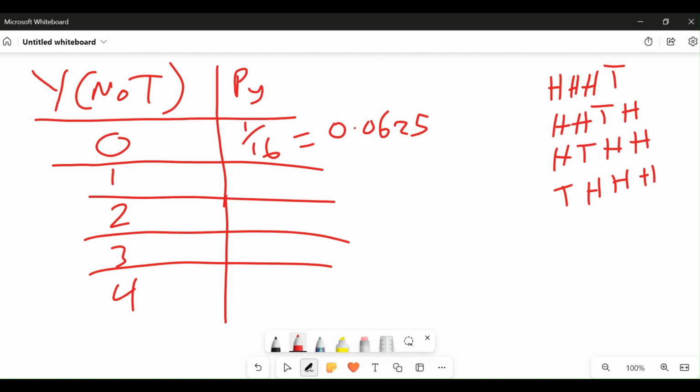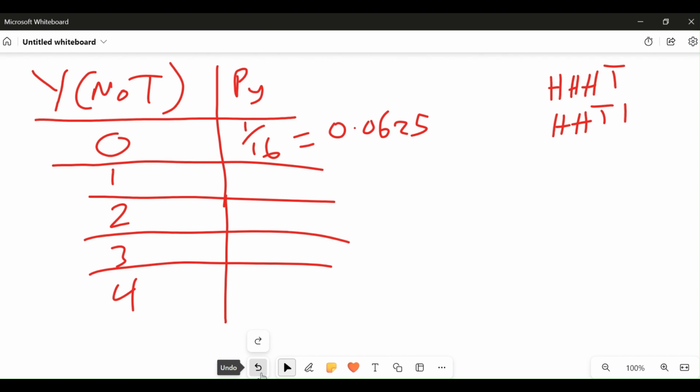We have four possible scenarios of having one tail, and the total possible outcome is 16. So the probability of having one tail showing up in the tossing of a coin four times will be 4/16.